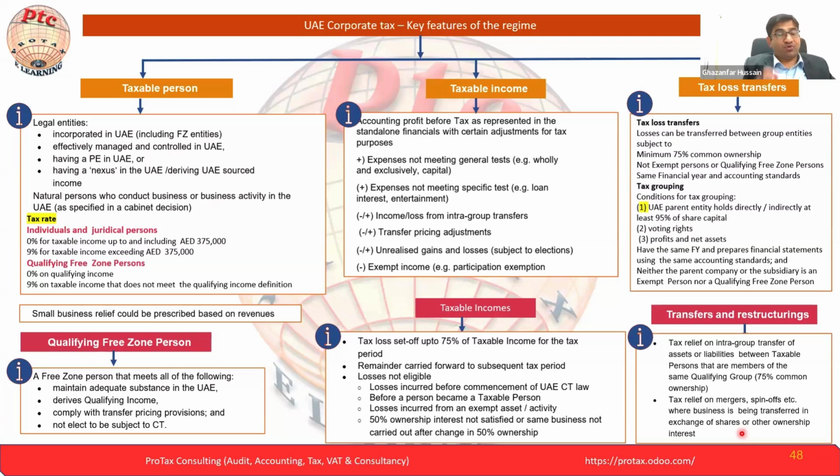Now, before 2023, this is the reason the FTA, in the first tax return, will take the opening balances. So they will make the cutoff. Whatever the effect of the previous year, it will not affect the taxable income or taxable line items in the future years. So the FTA in the first tax return will ask you for the opening balances, whether you have any item that may impact the future, in terms of unrealized gains and losses and bad debts. These are the two common examples. If you want to understand that part, we will cover it in detail down the line.